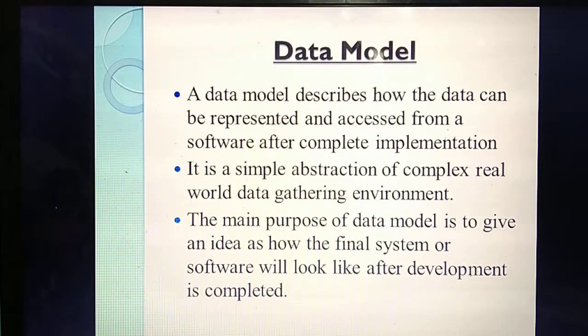That means a lot of huge data you can store in the DBMS and access from there. What's the main use of data model? Listen, if you are going to design one new software, best example I'll say. For example, in physics, you take one 5-mark question.